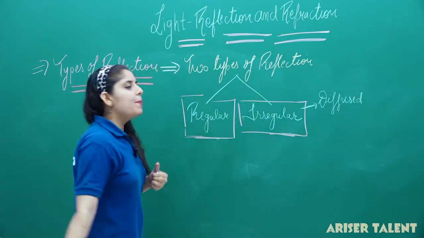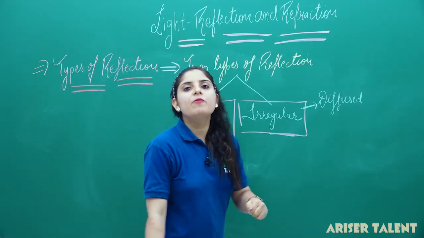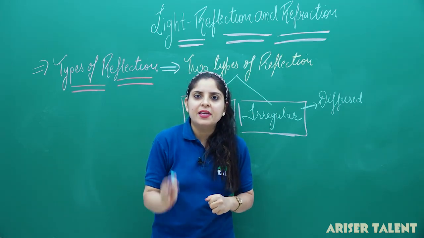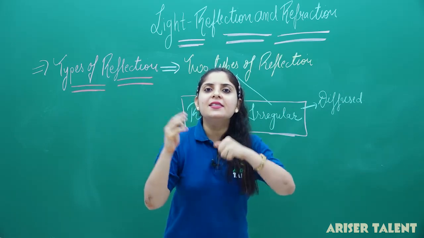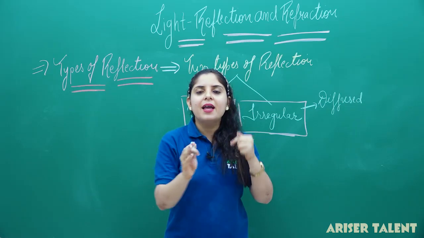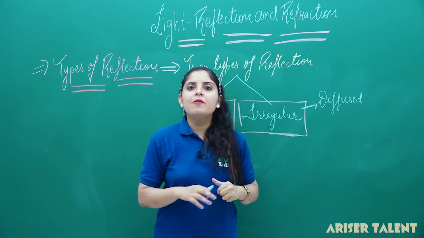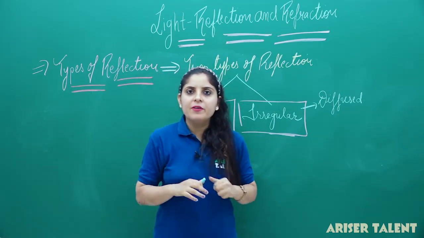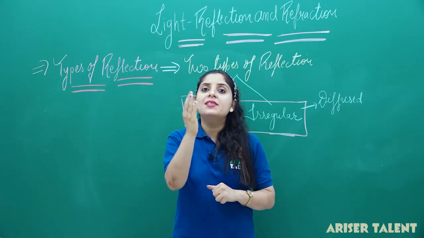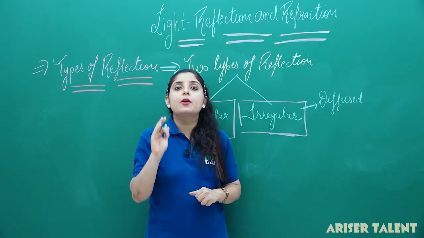Now, what will happen in case of regular reflection? Regular reflection is the type of reflection in which a parallel beam of light striking the surface is going to bounce back in the same parallel manner. It means it will follow the same path as the rays are incident and the rays are reflected. The example here is standing water, air, and suppose we are looking in a mirror and we can see our image. It is because of the phenomenon that is regular reflection.